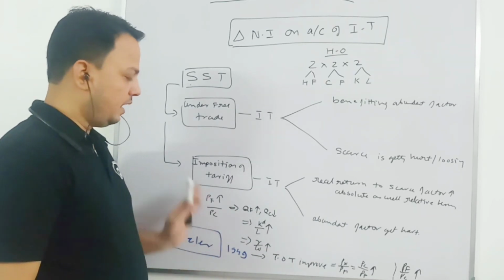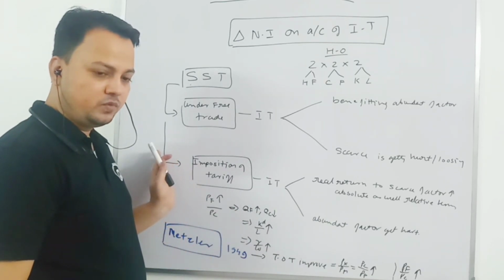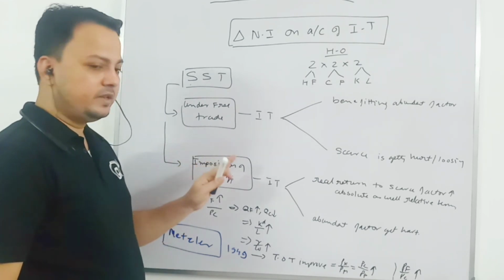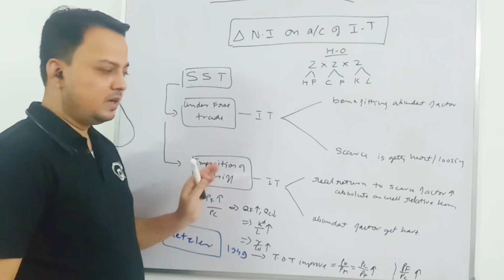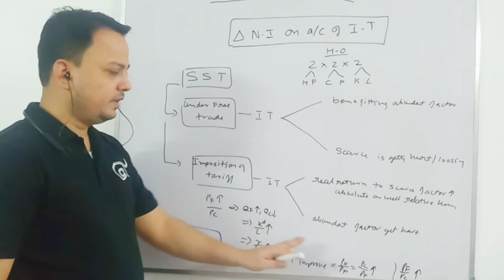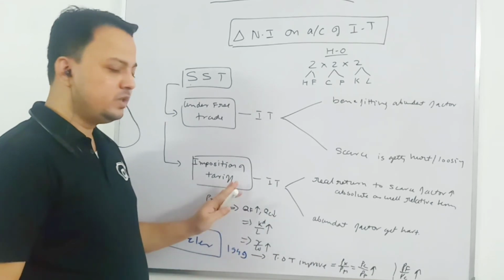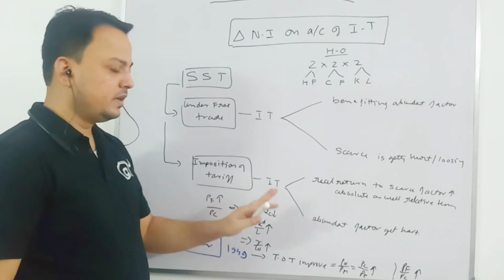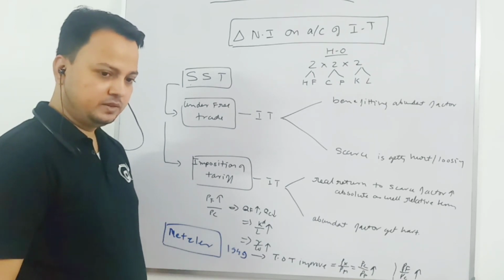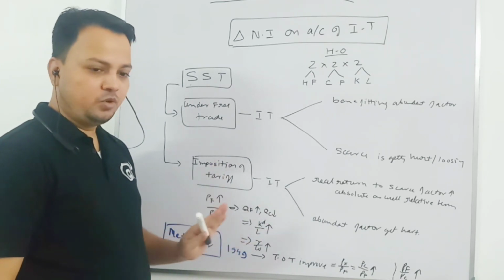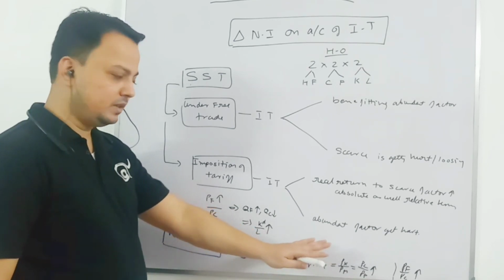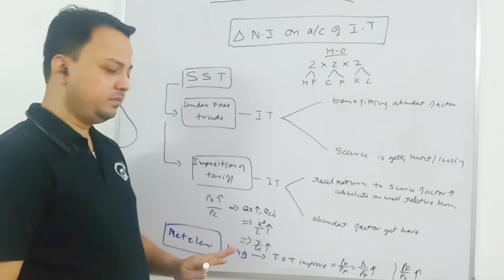I have shown that the wage-rental ratio with tariff in the home country will be more than the wage-rental ratio with free trade. That means the abundant factor will gain with tariff and the scarce factor will lose. So imposition of tariff is not going to hurt your abundant factor. I am repeating again, imposition of tariff is not going to hurt your abundant factor.